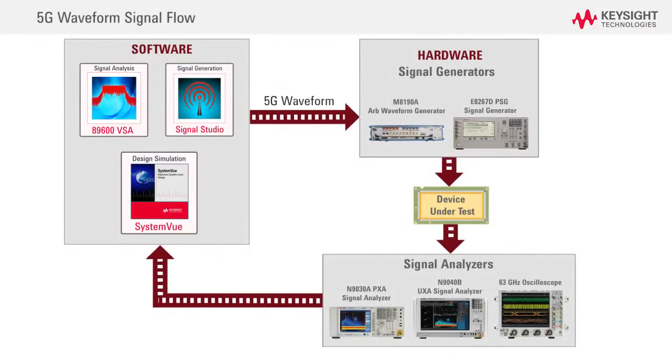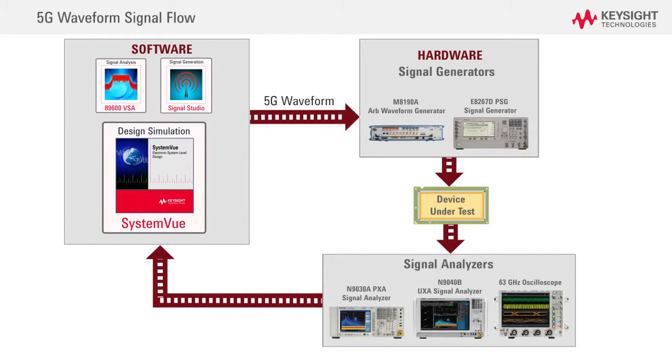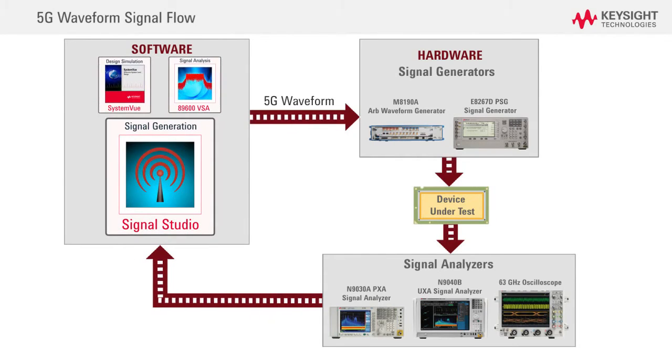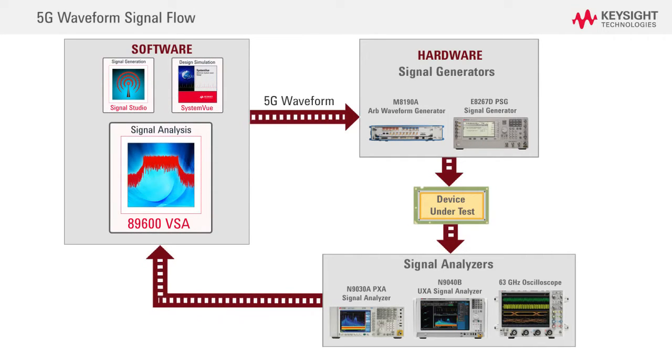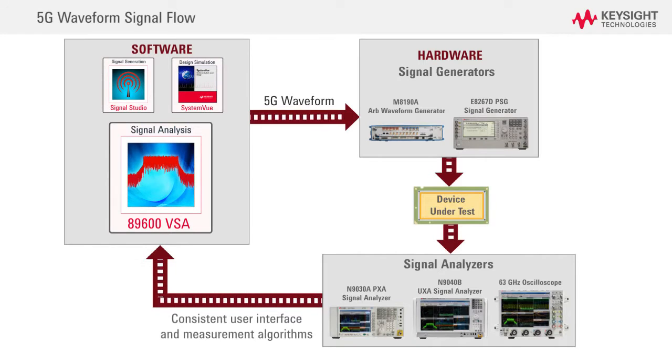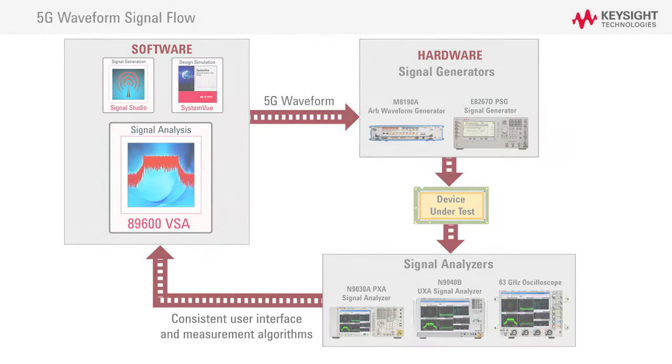Keysight Technologies software is the core of this 5G testbed to provide flexibility in generating and analyzing new candidate waveforms. 5G waveforms are generated with SystemVue 5G design simulation software or Signal Studio software for custom modulation. Custom signal analysis is performed with Keysight's 89600 VSA software, which provides a consistent user interface and measurement algorithms across Keysight signal analysis test equipment and simulation platforms.